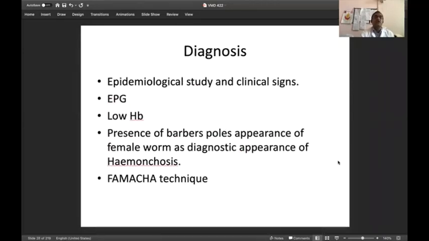These are the important necropsy findings. Now, how will you diagnose? Diagnosis is very, very important. First, you have to diagnose on the basis of history and also on the basis of epidemiological study. Next is the clinical signs that we have discussed.